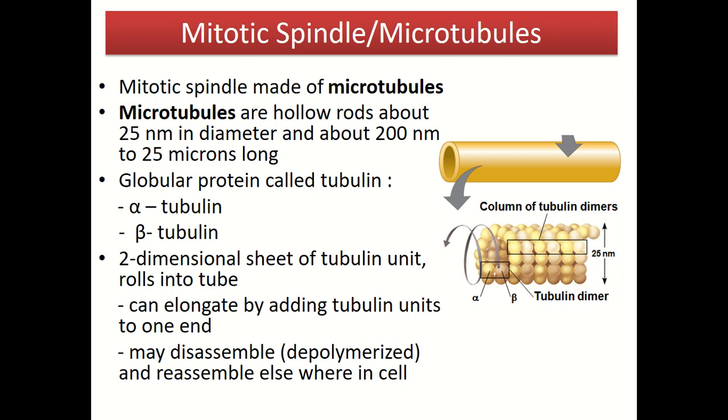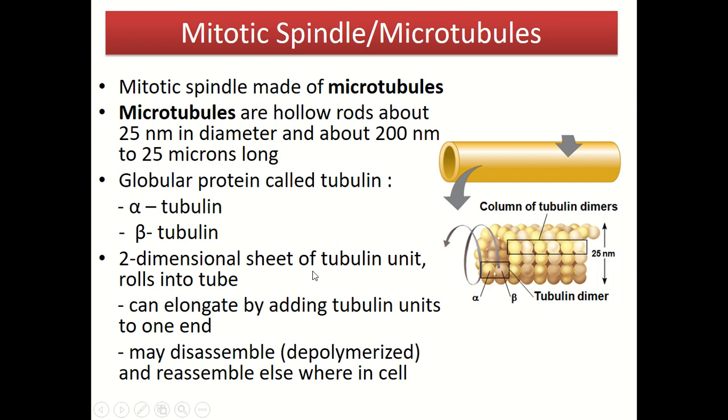Microtubules are hollow rods about 25 nanometers in diameter and about 200 nanometers up to 25 microns long. Microtubules are made up of globular proteins called alpha tubulin and beta tubulin.